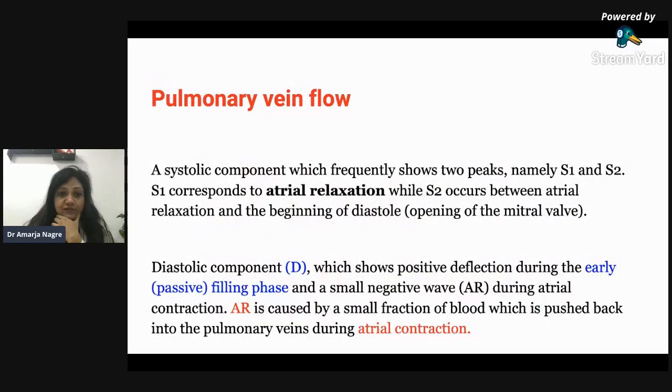Now that was about the routine parameters. There are two, three, few more parameters, and in a routine study we do not need them, but the diastolic dysfunction topic cannot be complete without mentioning these few. So I had to incorporate these two, three slides just for the completeness of this topic. This appears very intricate, but it is not that difficult. For the pulmonary veins, we have to put the PWD in the pulmonary veins, and you get